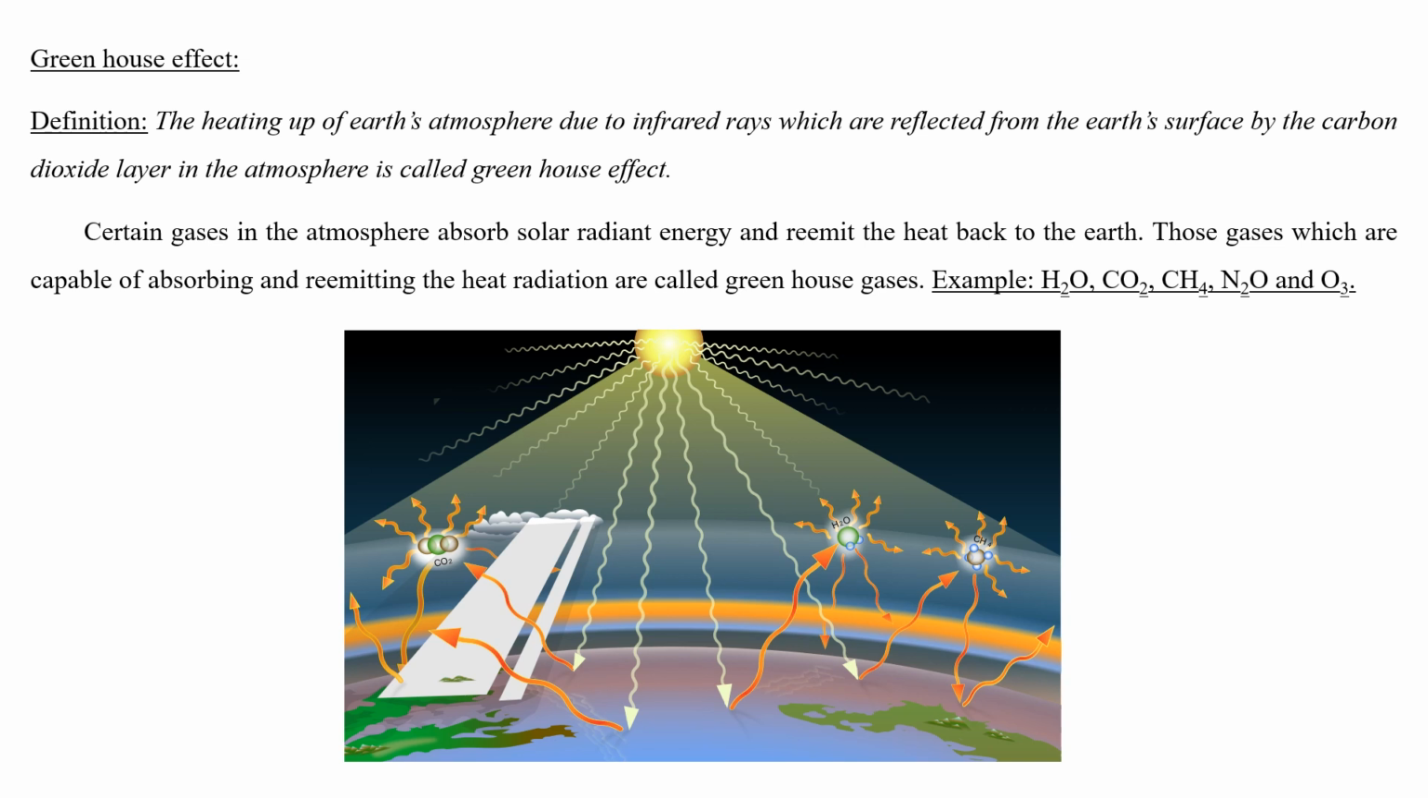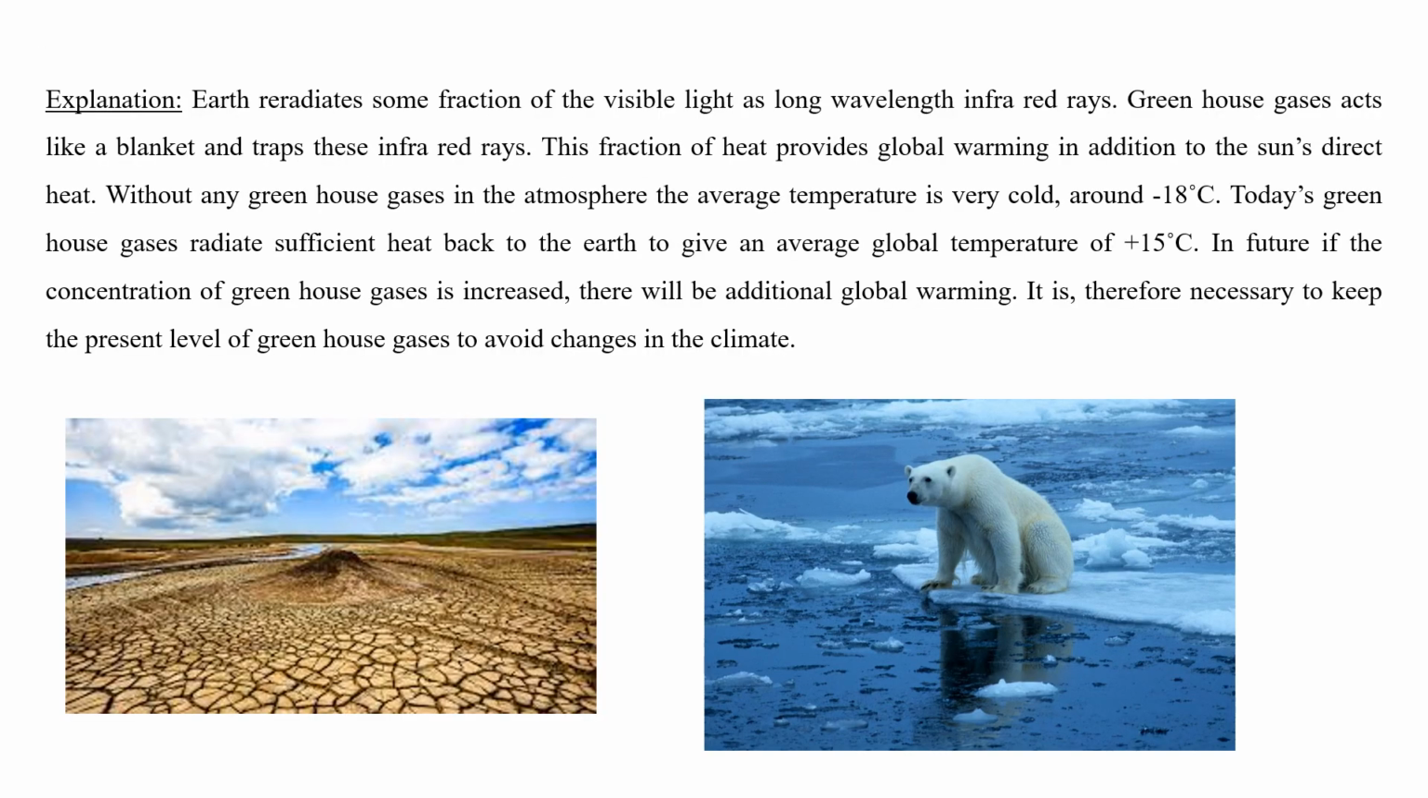In certain cases, the atmosphere absorbs the solar radiant energy during the day and re-emits the heat back to the Earth. The gases which are capable of absorbing and re-emitting the heat radiation are called greenhouse gases. For example, water, carbon dioxide, methane, nitrous oxide, and ozone. These are the five primary gases present in the atmosphere, which maintain the Earth as a greenhouse.